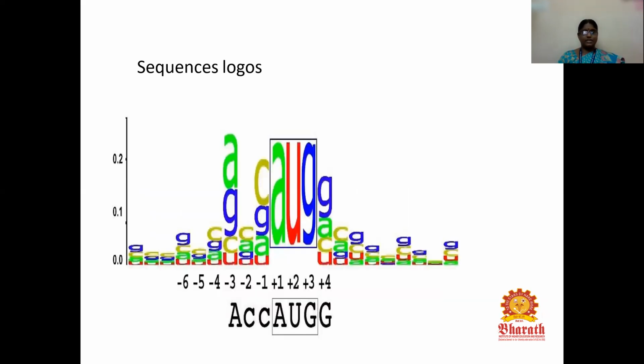So here we can see similar sequences stacked together, like ACC, AUGG. So if there are start codons like AUG, there will be a stacked formation together, which is called sequence logos.